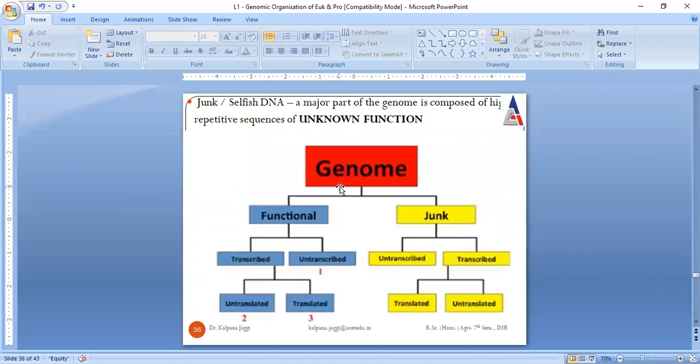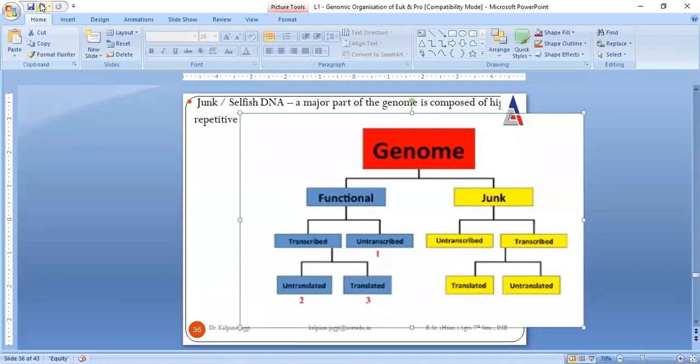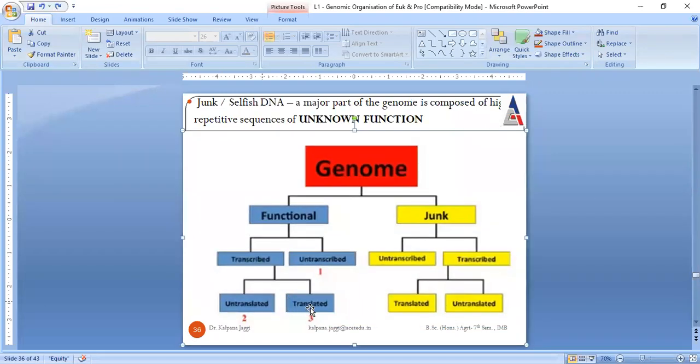See, this is a genome consisting of two regions. One is functional and another is junk. Junk means not required, and even if it is present, it is no more performing any function. Functional is the one that results in the formation of proteins, or it may not result in the formation of proteins, and it also results in the translation. That means functional is the one that results in the formation of proteins and amino acids.